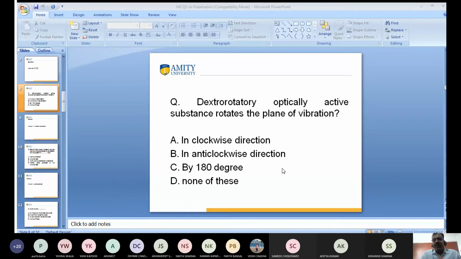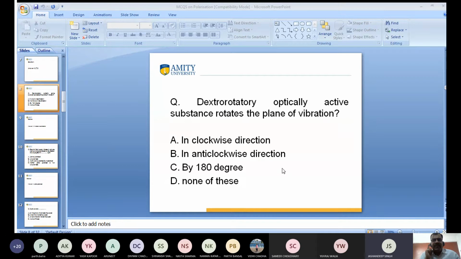So dextrorotatory and levorotatory. Can you tell me what is optical rotation? Raj, tell me what is optical rotation? Sir, when a plane polarized light passes through certain substances, then the plane of polarization of light is rotated in the direction of propagation of light through a certain angle.